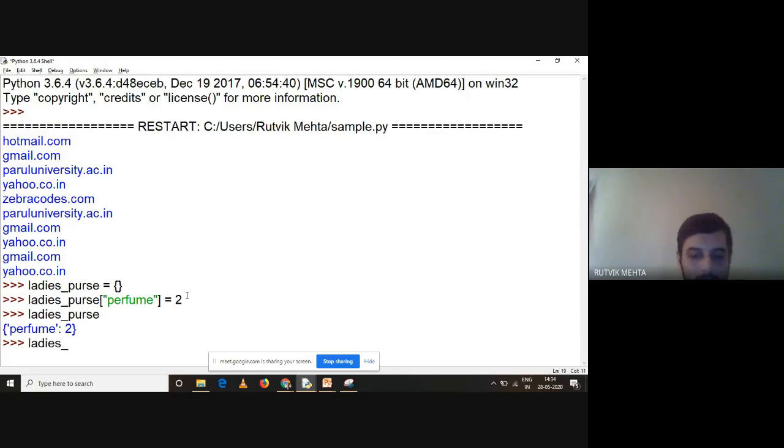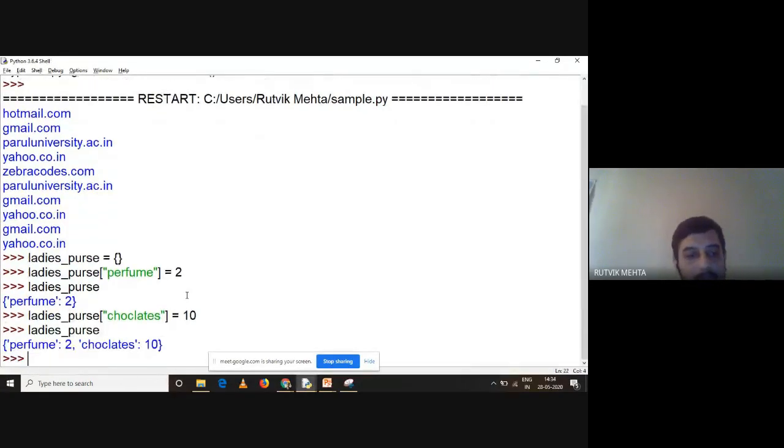Let me create another key. Let us say what else you have. So generally, ladies' purse contains chocolates as well. I hope everyone has this. And let us say the value of this is 10. And let me just print it again. Right, and it says that there is a key called chocolates, and the number of chocolates present in the purse is 10. So what is ladies' purse? Ladies' purse is a dictionary, and it contains two different keys, perfume and chocolates, with two different values.